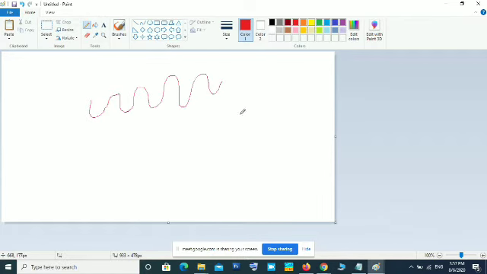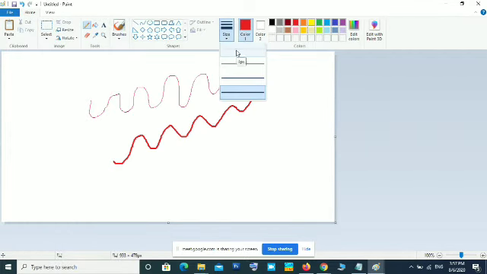That line is coming. Then the thickness of this pencil you can adjust from the size. If you want a thicker pencil, select the thicker line. Now your pencil is thicker. If you want a narrow pencil, select the narrow style.